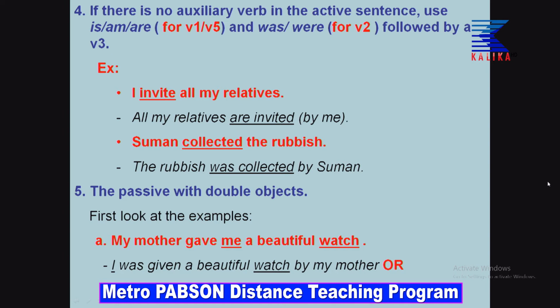Suman collected the rubbish. Here collected, there is no auxiliary verb in both these sentences. There is no is, there is no am, there is no has, have, can, must, any of these auxiliary verbs. So, you have to understand the tense before changing them. First is Suman collected the rubbish. Here collected is verb 2 form. So, what you will use? Was or were, according to the example, according to the rule I have given you. Look at the top. For verb 2, was or were. So, the rubbish was collected by Suman.